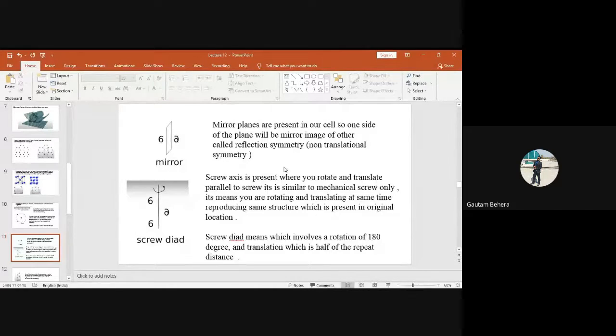You draw a rectangle, for example, and you put a mirror plane at the center now. What will you find now? It will be a two-side mirror. So the left side of the rectangle will be the mirror image of the right side, and the right side part will be the mirror image of the left side. You can put a mirror plane in the horizontal direction also. Again, it will remain the same. The top part will be the mirror image of the bottom part, and the bottom part will be the mirror image of the top part. Is it okay?